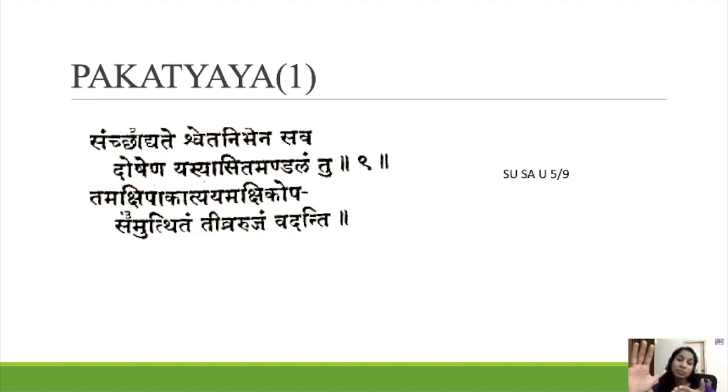Sanjadyade means like a curtain, as if it is closed with a white cloth or white curtain. Sarva doshena, it is a Sannipataja Vyadhi. If the Krishna Mandala looks like that, with full akshikopa and along with severe pain, they call it Pagatya.